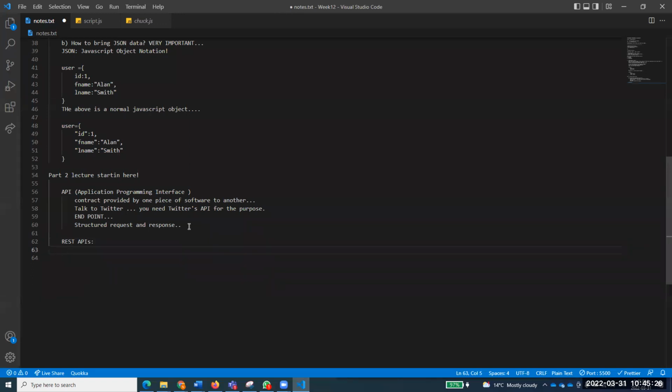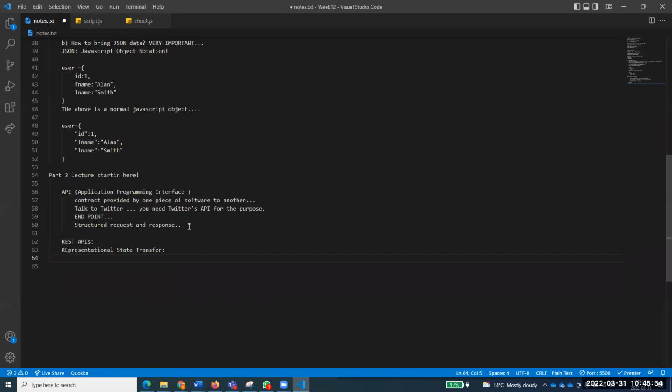REST APIs. What is the REST API? I'll just first of all write the full form. It is representational state transfer. It is representational state transfer. I've intentionally made few letters capital and few small. REST. If you see that REST is capitalized over here.